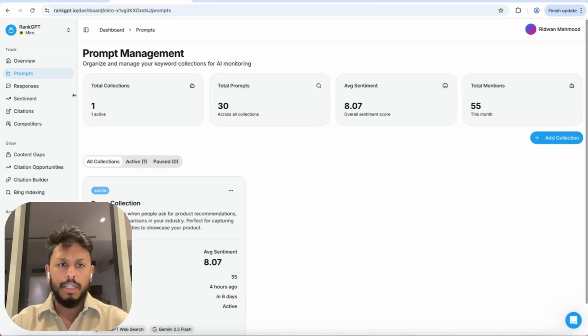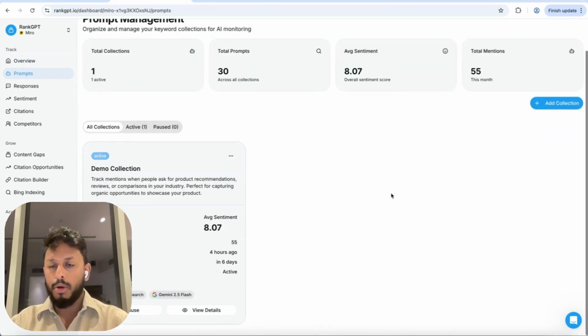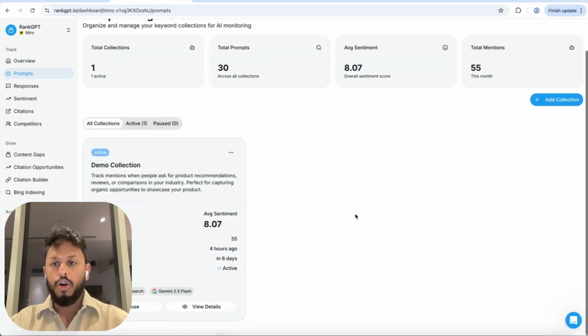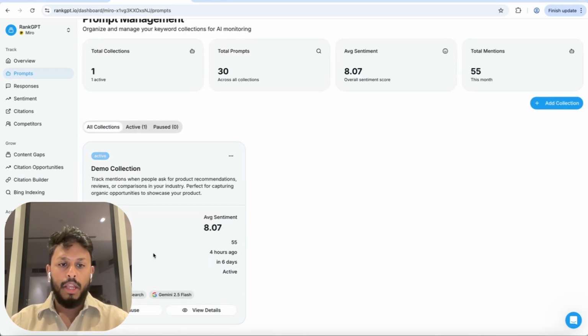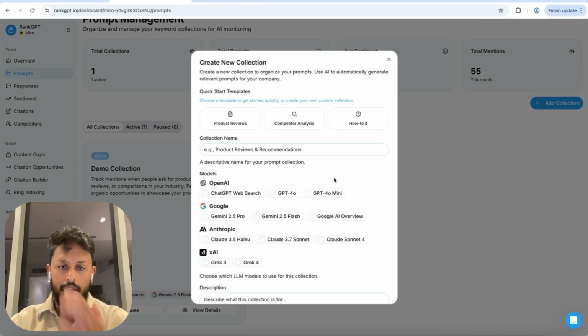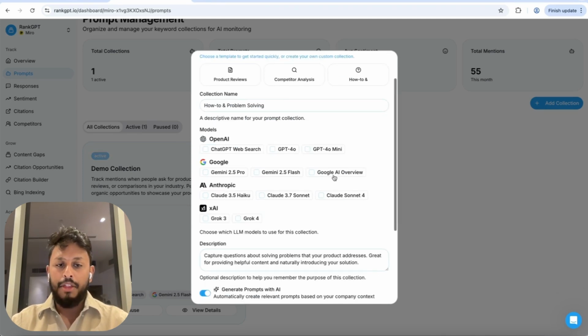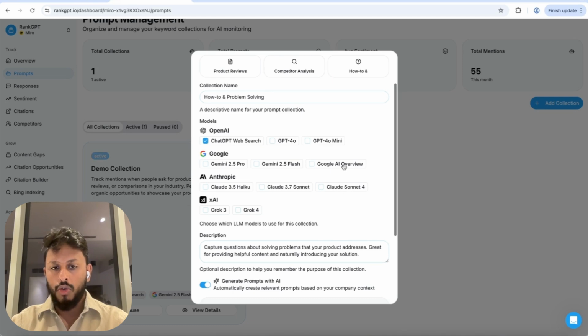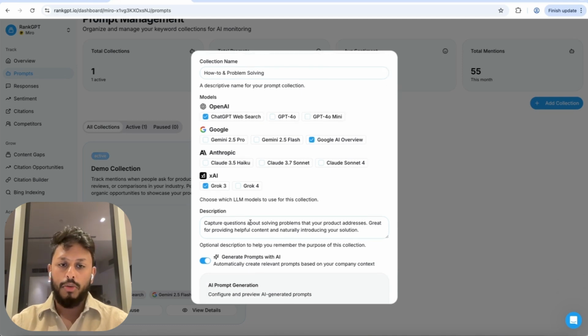So then you come to prompts, and this is where you can set up the prompts that you want to track. I'll use this as an example now. This is the demo one that's already set up. I'll just show you an example here. The great thing is that, again, we use AI to also help make this easy for you to set up. You can see we have quick start templates. So I'll put in an example, say how to. Then we can choose the models that we want to track. I can just say ChatGPT web search, Google AI Overview, let's say Grok 3.